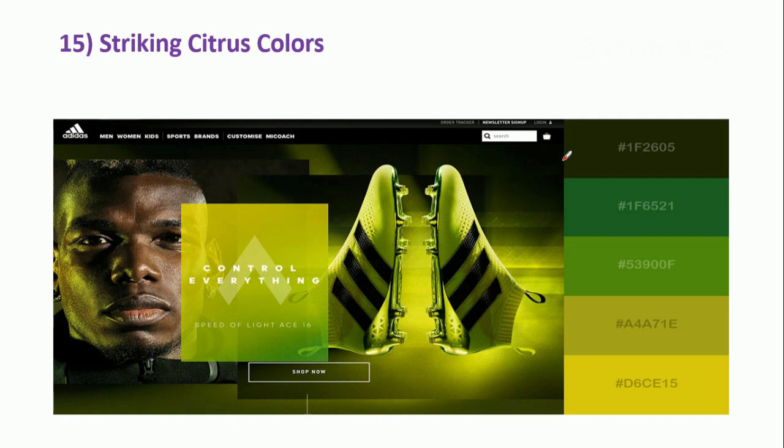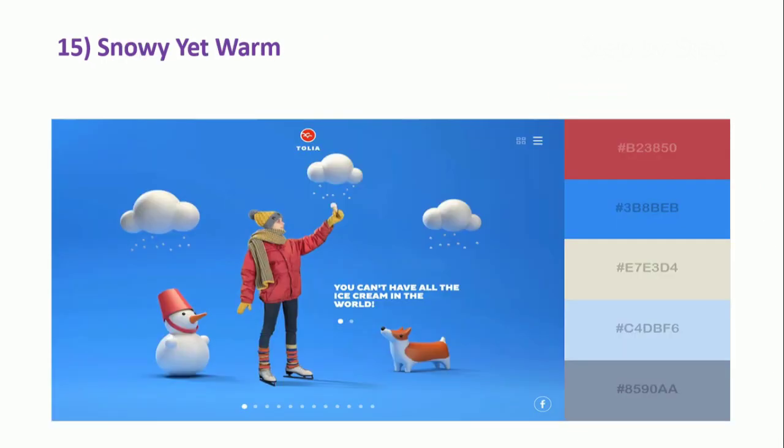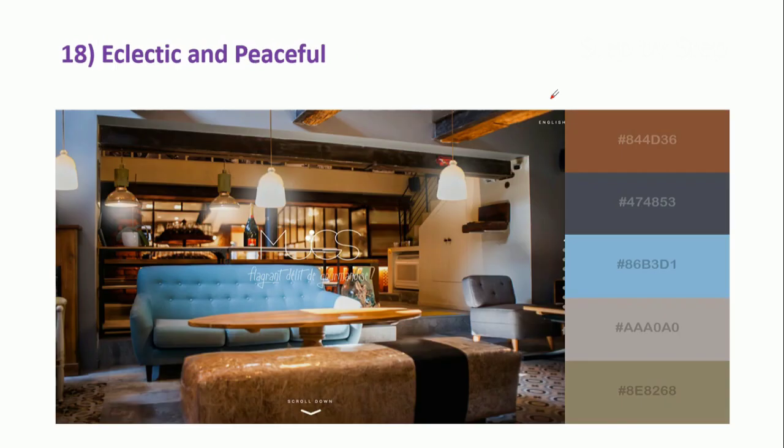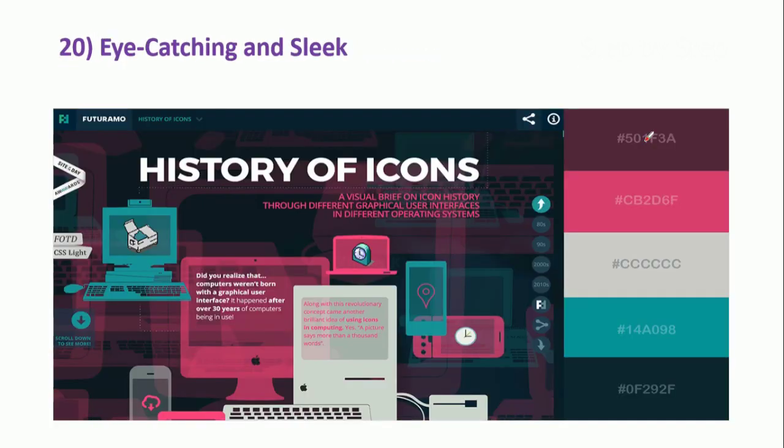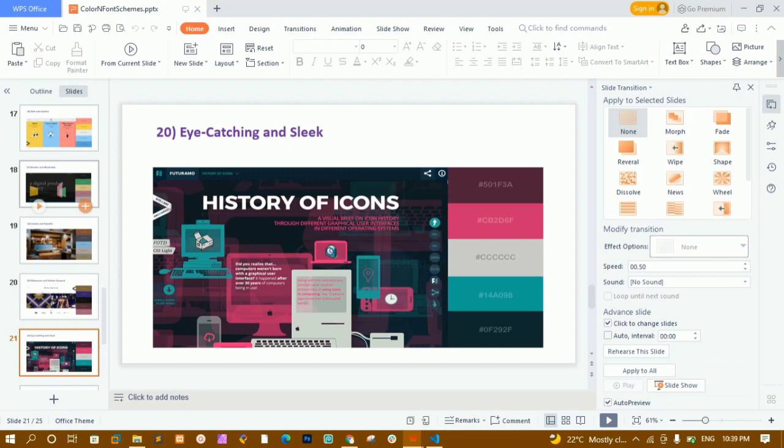So you can see how beautifully they have selected the colors. Only base colors they have selected. You should also choose this kind of base colors and start creating your website. See, there are so many websites. This is also nice. These are some basic examples of how to choose color palettes, and I will tell you one website from where you can select color palettes and use them inside your website.